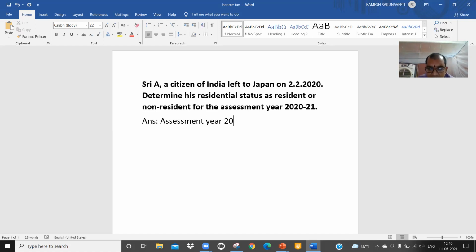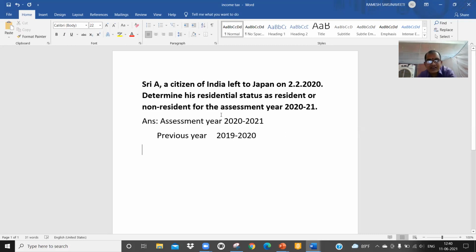Assessment year is given 2020-21. What is the previous year? 1920, sir. Very good. Previous year is 2019-20. This is the period we have to check whether he is in India or not.